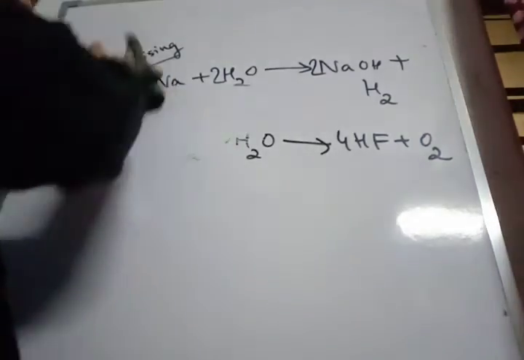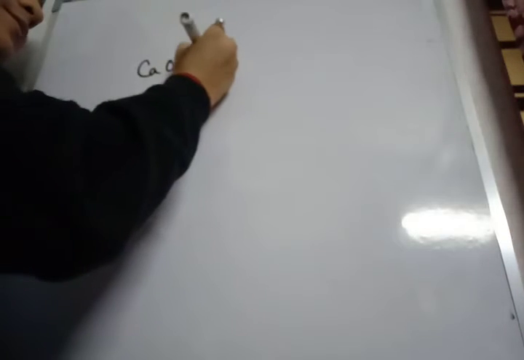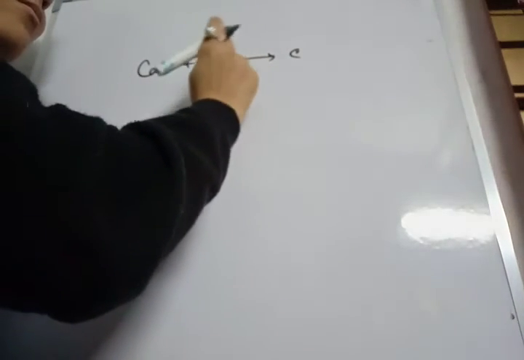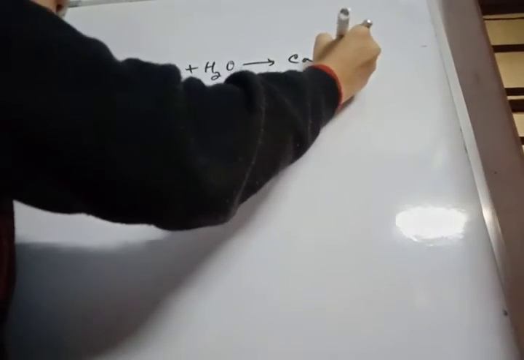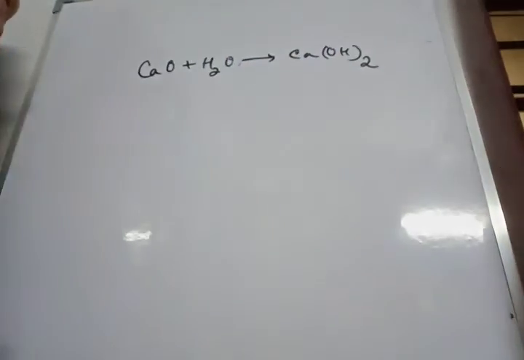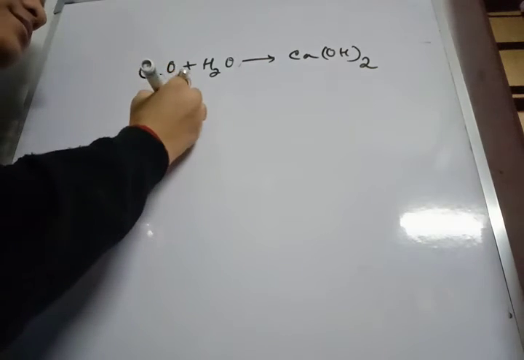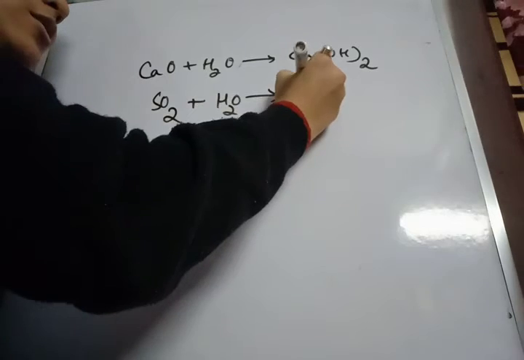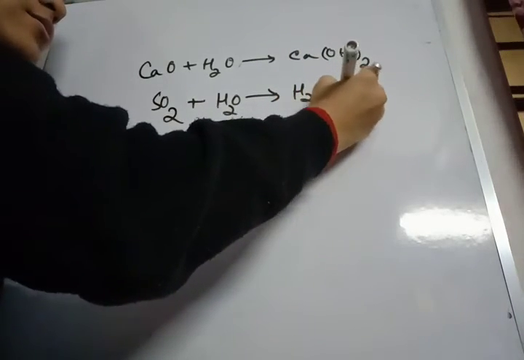Next is the hydrolysis reaction. Water has a strong solvating power due to its high dielectric constant, so it readily hydrolyzes a wide range of compounds. It hydrolyzes metallic oxides, forming, for example, calcium hydroxide. Then it hydrolyzes non-metallic oxides like sulfur dioxide to form the corresponding acid.